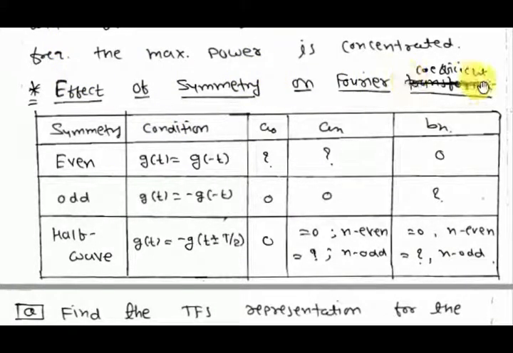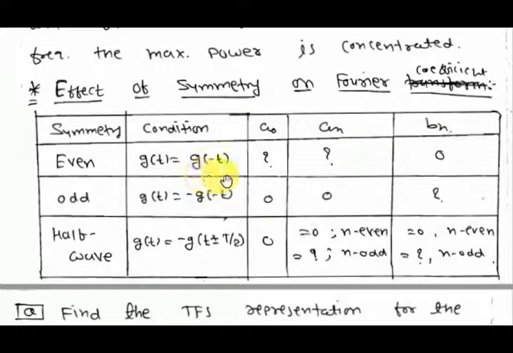Now, effect of symmetry on Fourier series coefficients. A signal can be an even signal, odd signal, half wave symmetry, or quarter wave symmetry. What is even symmetry? If g(t) equals g(minus t), then the signal is even, and in this a0 and an will be non-zero and bn will definitely be 0. If you evaluate it, it will be 0.